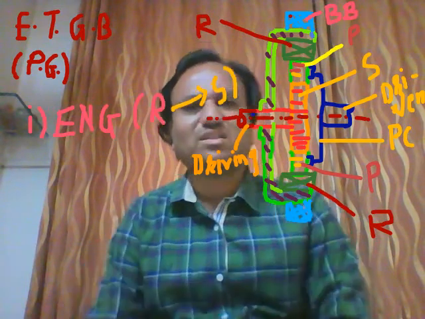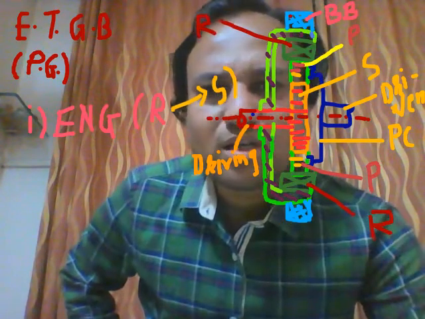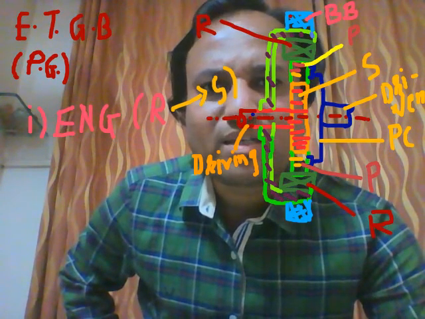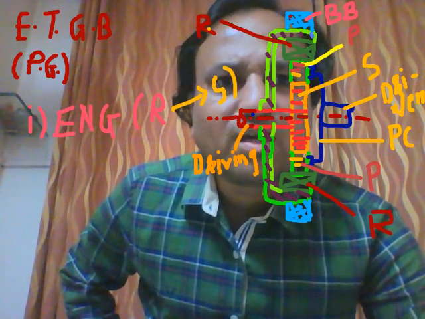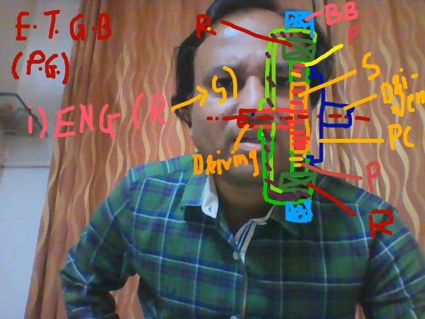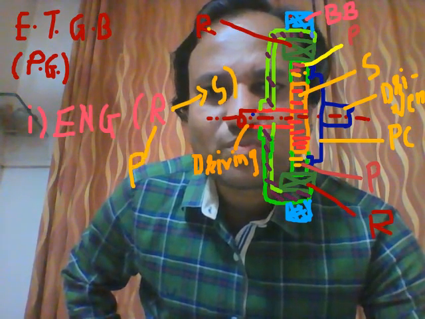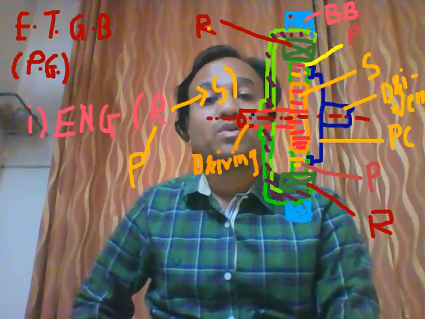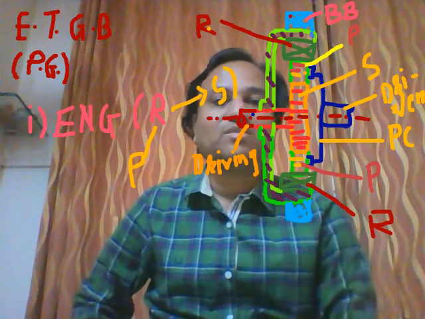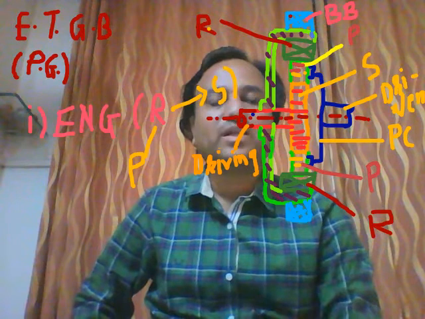Students, I am discussing just one set of the gearbox. When there is engagement through the ring gear and planet gear, we get a direct gear, that is, a direct speed reduction.